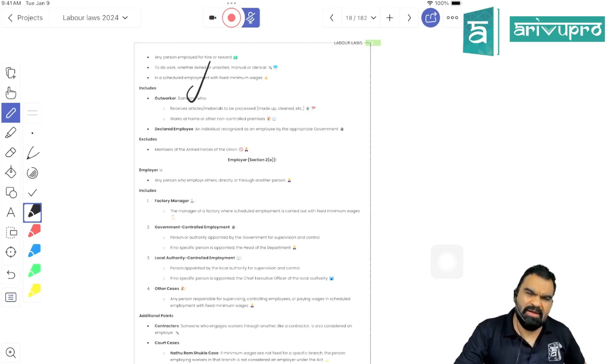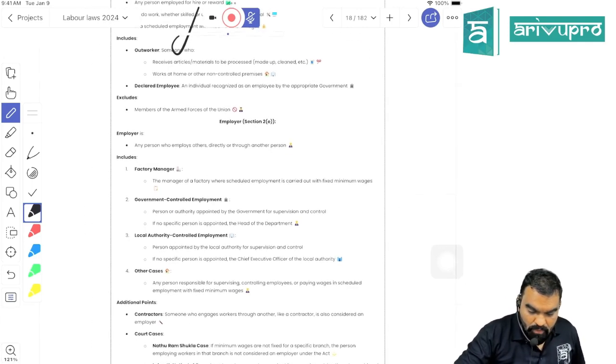And what is an outworker? It is nothing more than a person who is working from home. He is not working in the office premises. He takes the assignment from the employer, gets it done and returns it back to the employer, like Lijjat Papad and all, right?